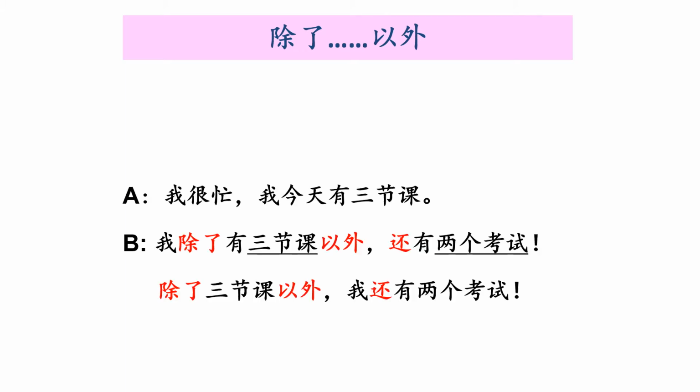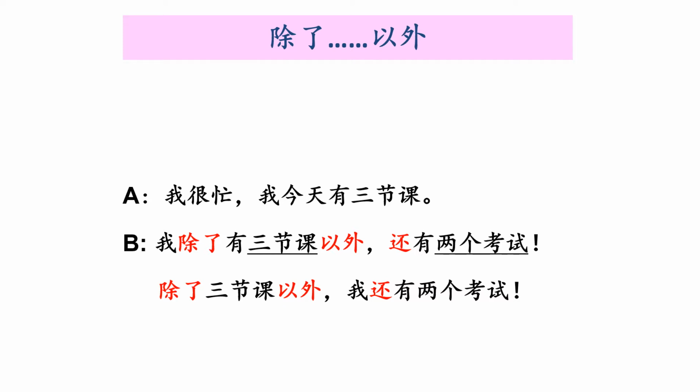好的，我们来说一下这个 structure. Let's talk about the structure. 除了 something 以外，which means in addition to something or besides something. 好，我们来看一下例子。Let's take a look at the example. Person A 说，我很忙，我今天有3节课。I have 3 classes today. Okay. B says, 我除了有3节课以外，还有2个考试。Besides having 3 classes, in addition to having 3 classes, I also have 2 exams.